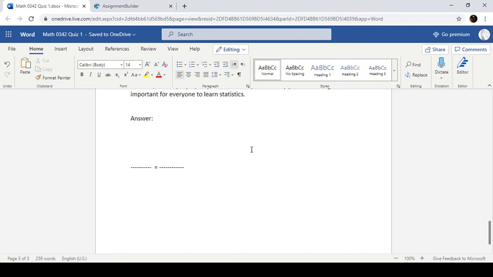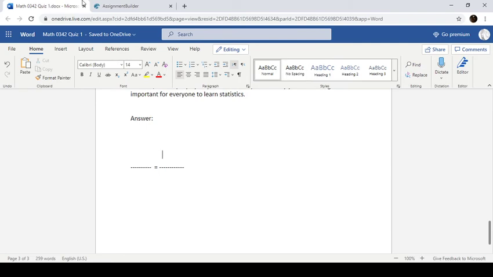Okay, so in a proportion we have two fractions. We have a percentage fraction, and then we have our actual straight numbers fraction. It'll make sense in a minute here.